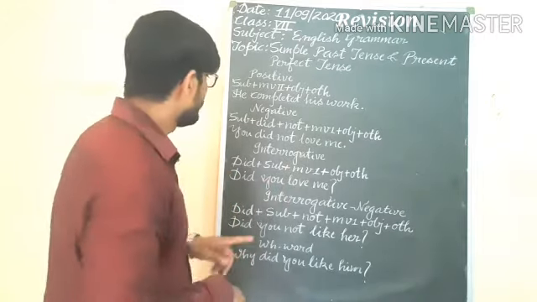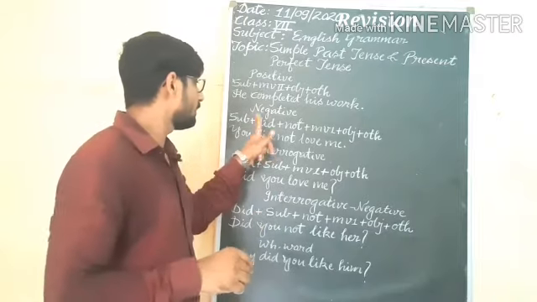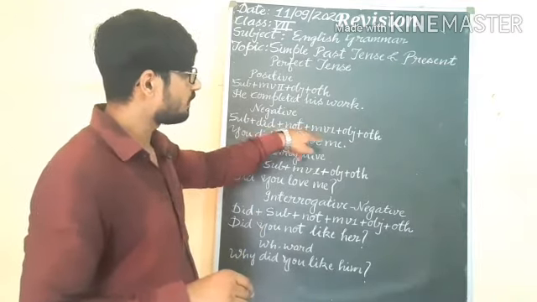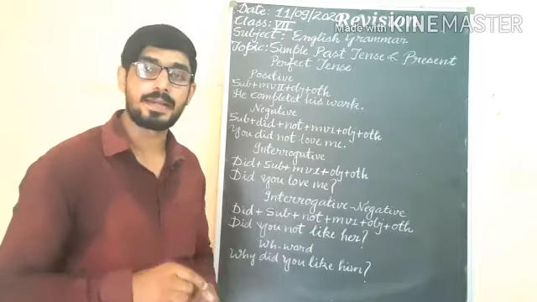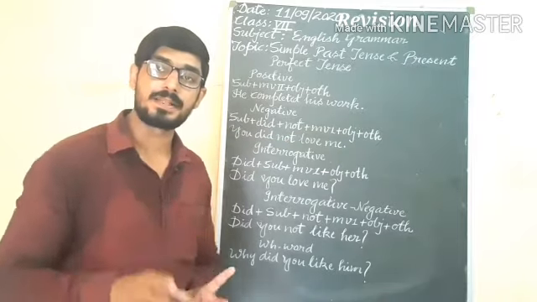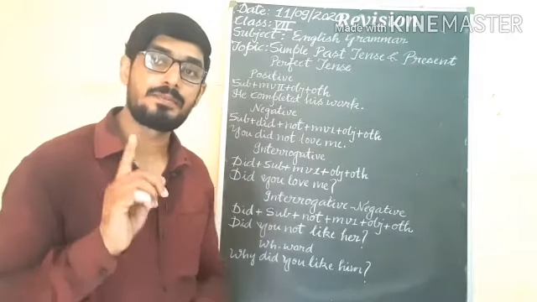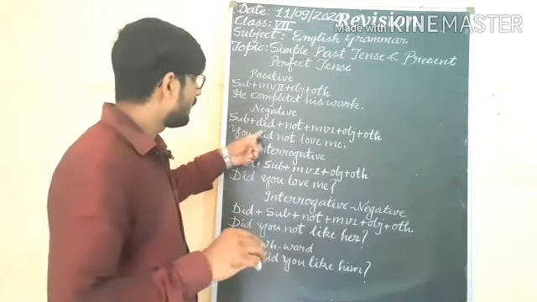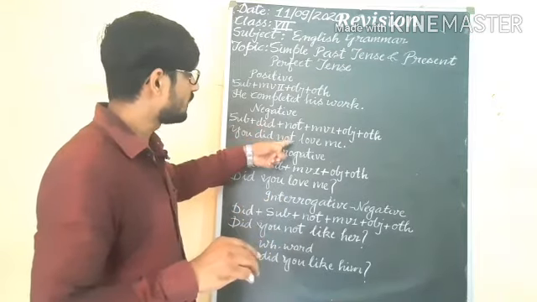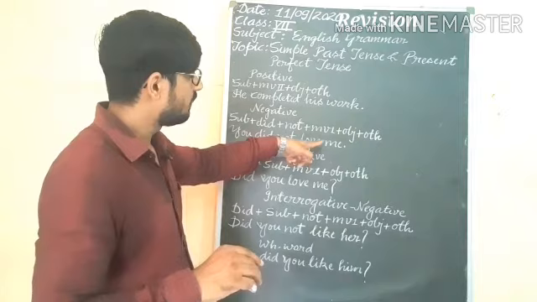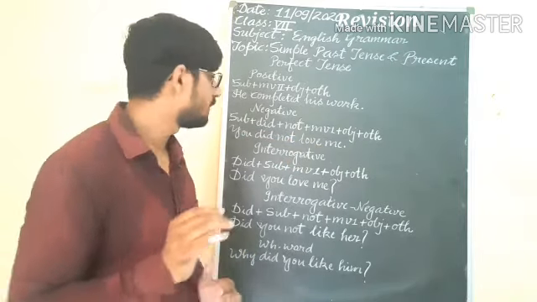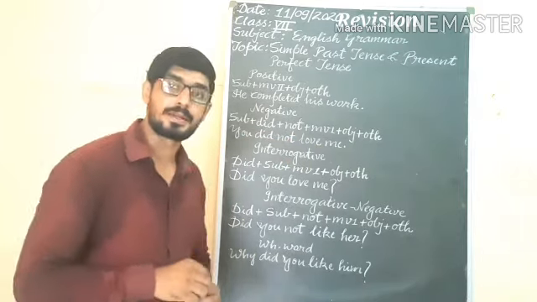In negative sentence we will use first subject, afterward did plus not plus main verb first form plus object plus other. In negative and interrogative sentences we will use only the main verb first form. You, subject, did, afterward not, main verb first form love, then object. Understand?